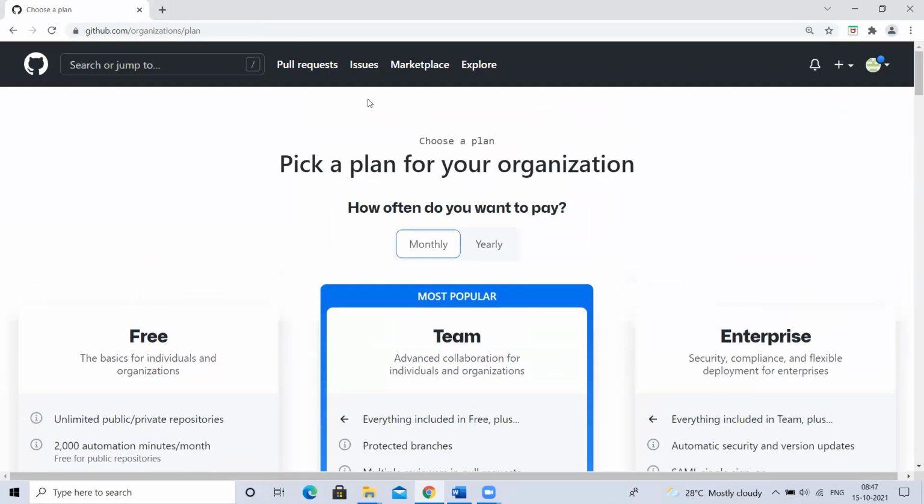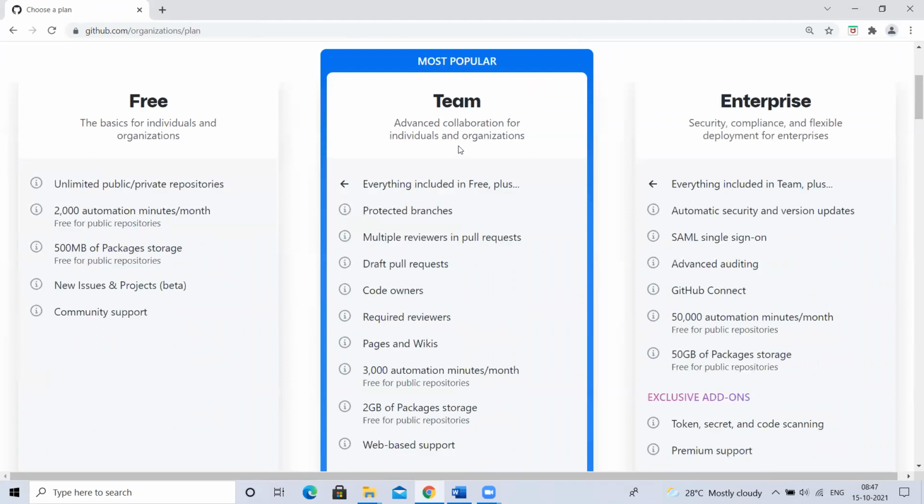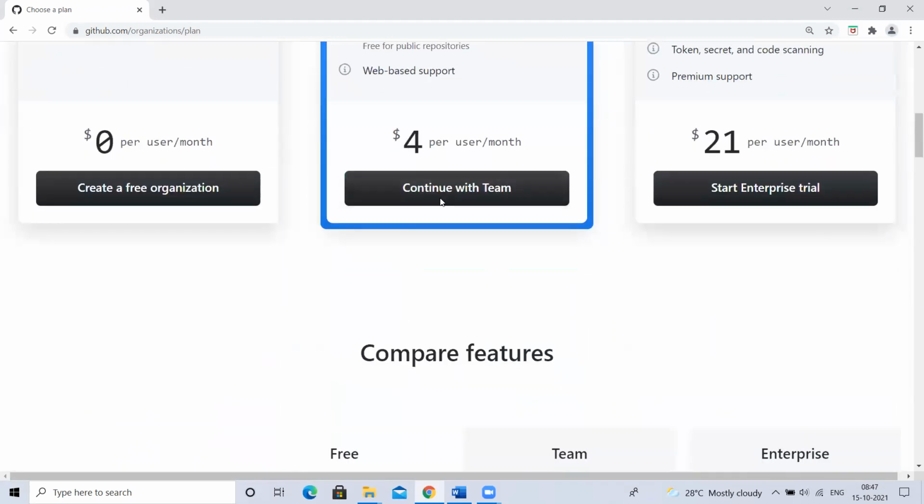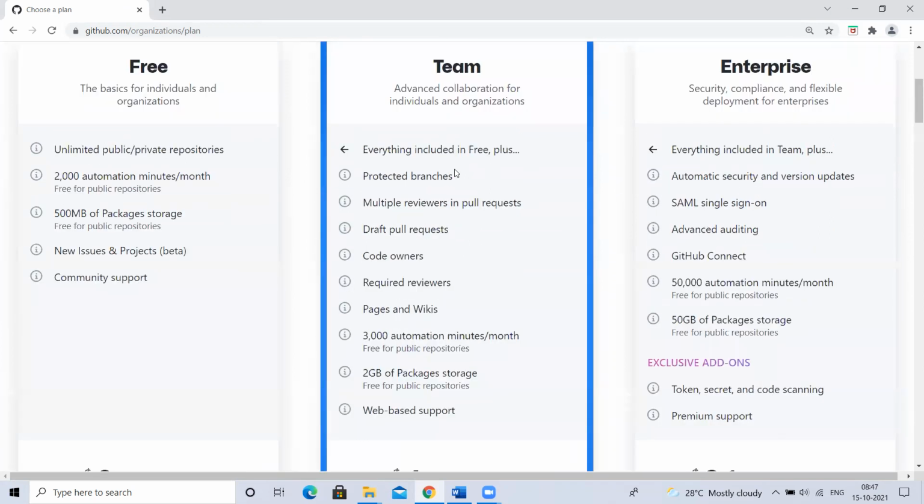So for example, I'm creating an organization now for a department. Whoever is part of this, if I take this plan, this is free. If I take this other plan, everything in free comes along with multiple reviewers and pull requests.